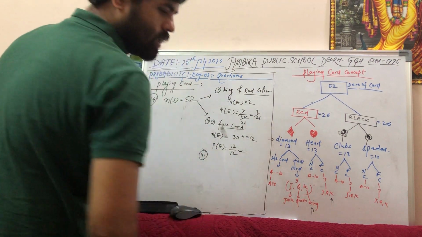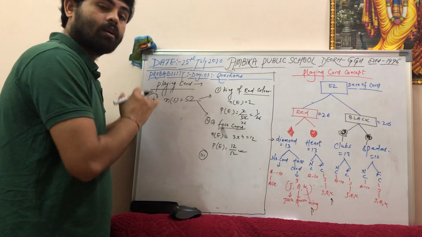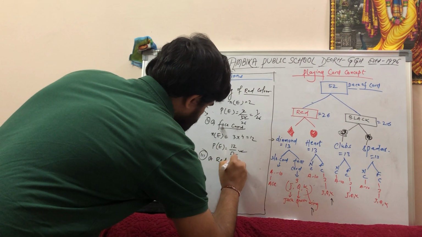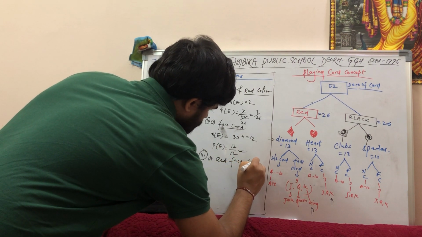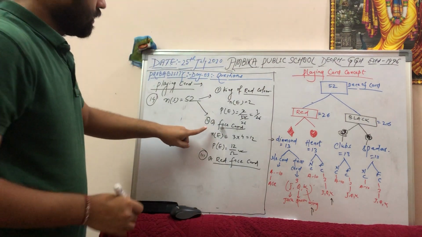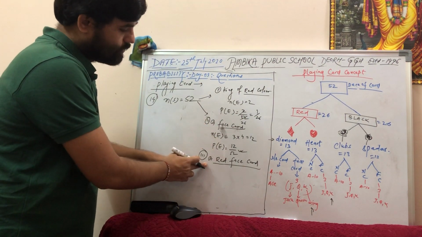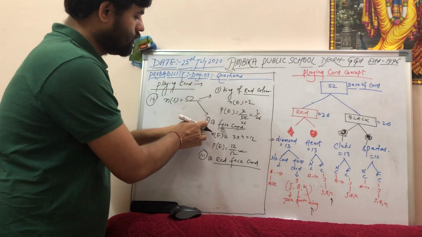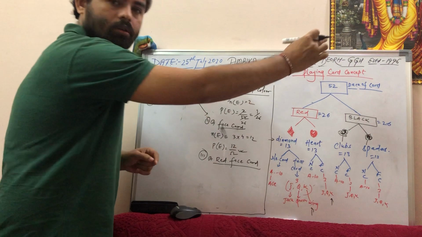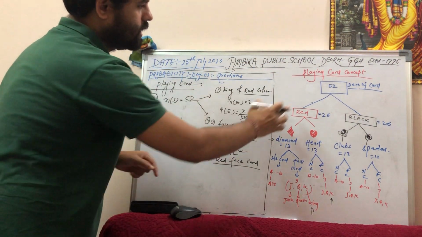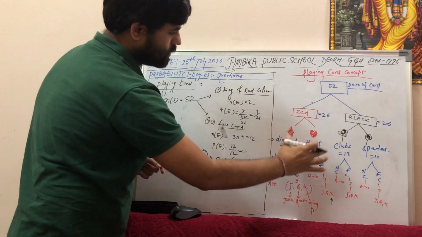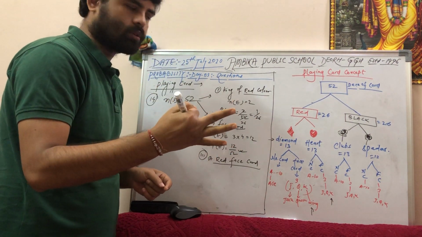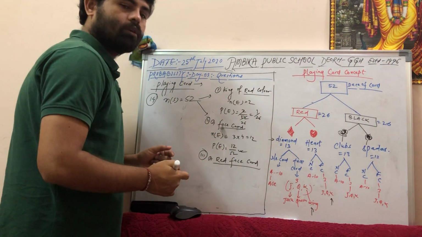The third one is saying a red face card. Here the color is mentioned. A red face card. Here you have to travel in the red branch, not in the black branch. In the upper question it was in the whole deck. Here it is in the red. So in the red deck of cards, in the red there are only 2 suits. In each suit there are 3 face cards. So there are 2 suits. So how many cards will be there?